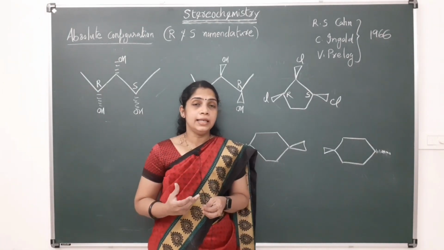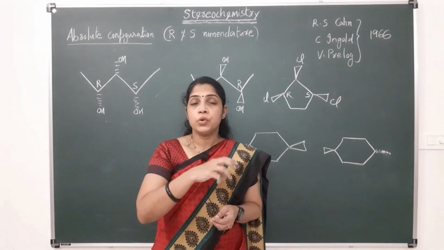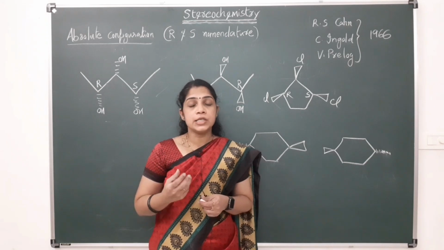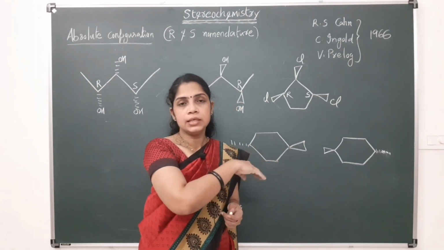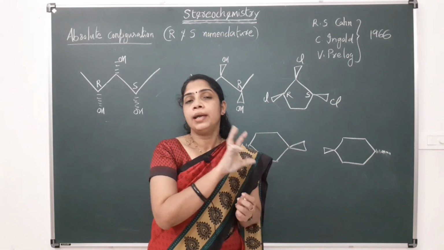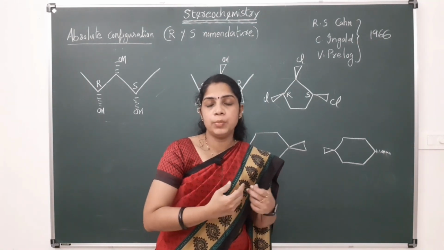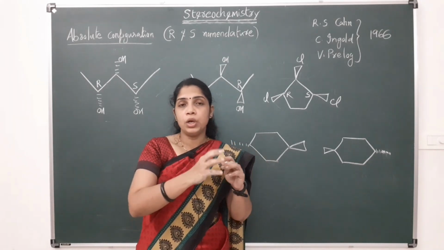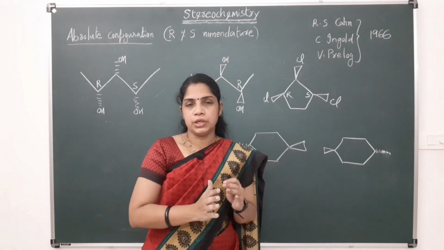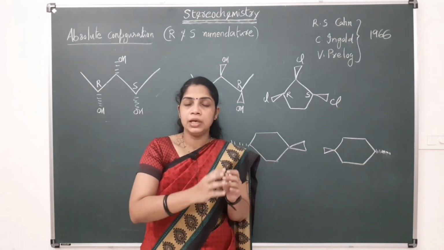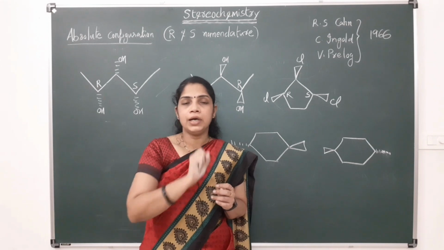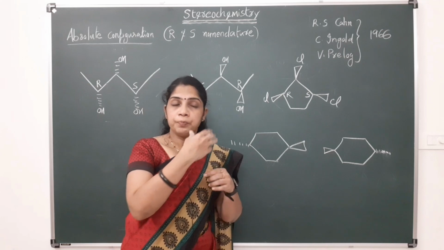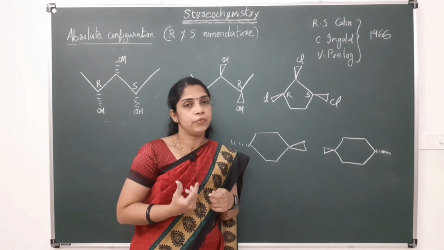Okay. How can we assign the configuration for systems which contain more than one asymmetric carbon atom? That is like in the case of tartaric acid. We have seen certain examples which contain only one asymmetric carbon atom. In the case of more than one asymmetric carbon atom, we can assign the configuration by writing the molecule in a Fischer projection, and after that we have to give the configuration. That is the best method for finding the configuration in the case of systems containing more number of asymmetric carbon atoms.